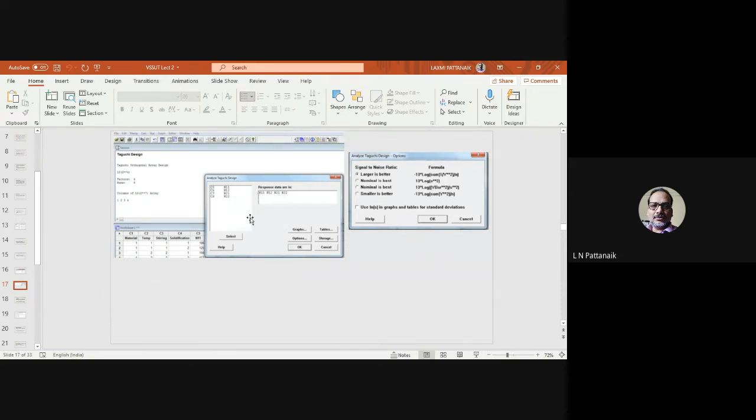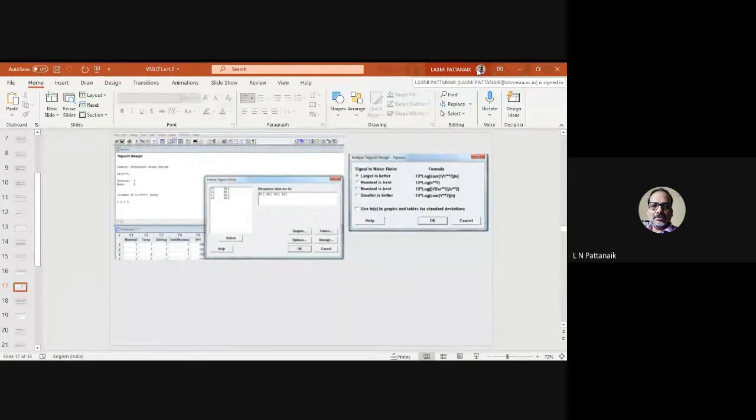So you have to select all those experimental data, which will be considered as response data, right? It's not a single data point. Then, depending on the nature of your response, you can have larger the better, smaller the better, or nominal is the best. That will be taken here.